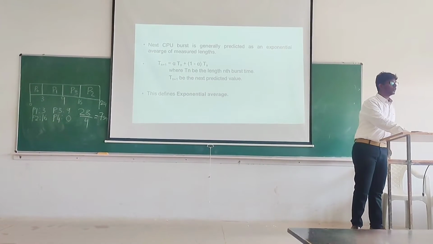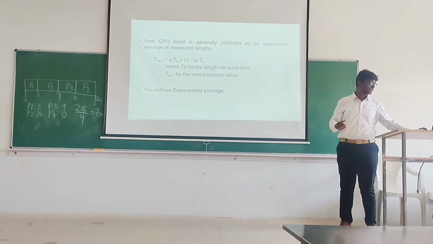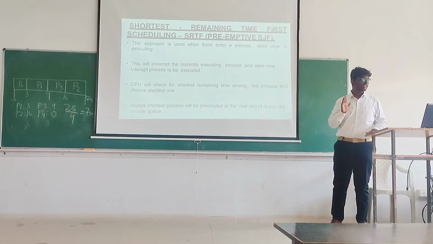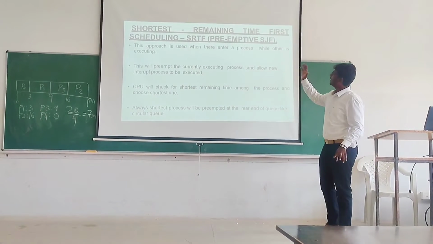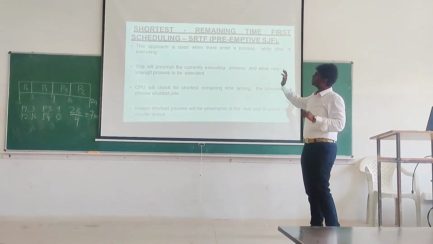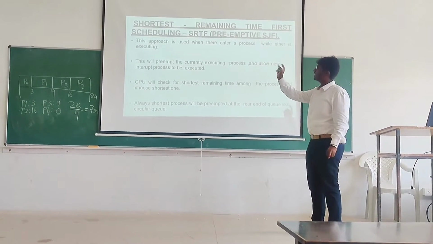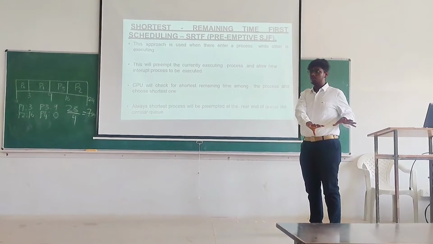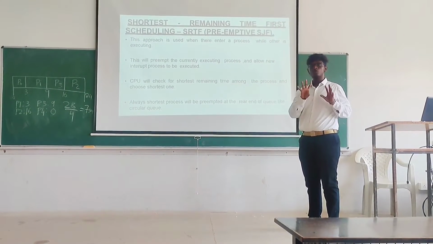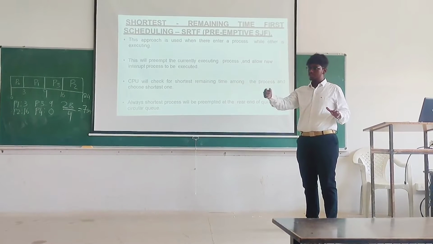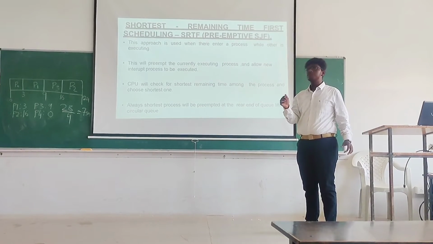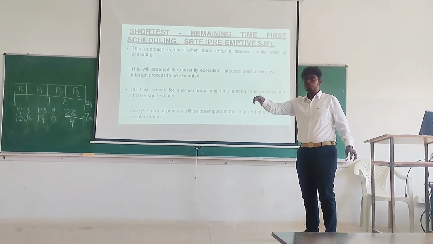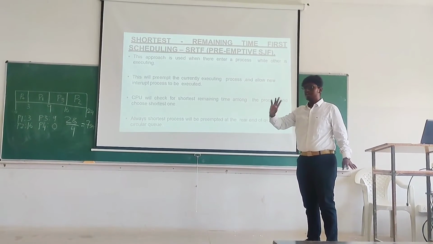Next we will go to the subtopic in shortest job scheduling: shortest remaining time first scheduling, that is SRTF, preemptive SJF. This approach is used when a process enters while another is executing. It is the same as shortest job scheduling. If a process with 4 seconds is executing and another enters after 2 seconds, only those 2 seconds will be executed. The other 2 seconds will go back to the ready queue.